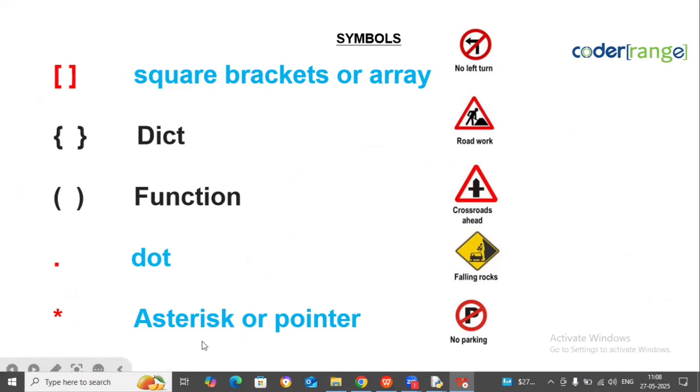Star. Asterisk, or pointer. Suppose these symbols are like your traffic signals, na? The traffic signal says don't go that side, left, parking, like that. Like that in Python also, what we have? Symbols. Yes or no? These symbols are instructing the Python compiler. This is very important. So it is instructing the Python compiler. That is the main reason we are using the symbol.